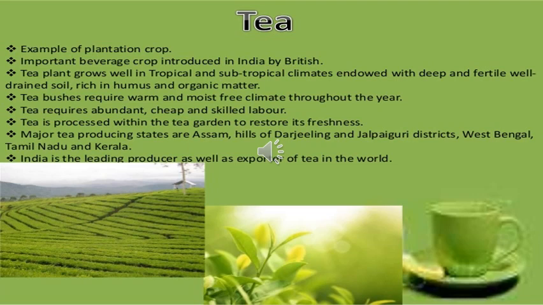Tea requires abundant, cheap, and skilled labor so that they can pluck the leaves from the tea bushes. Tea is processed within the tea garden to retain its freshness. Major tea producing states are Assam, hills of Darjeeling and Jalpaiguri district of West Bengal, Tamil Nadu, and Kerala. India is the leading producer as well as exporter of tea in the world.